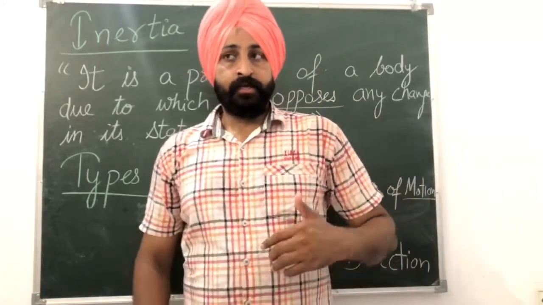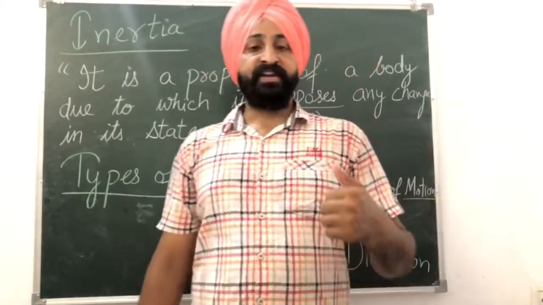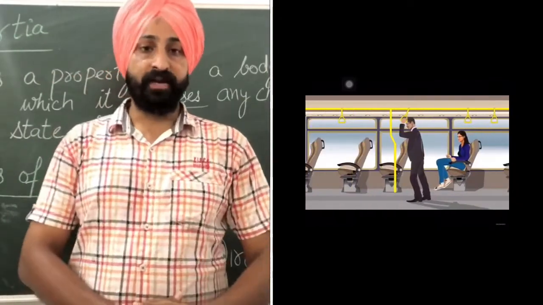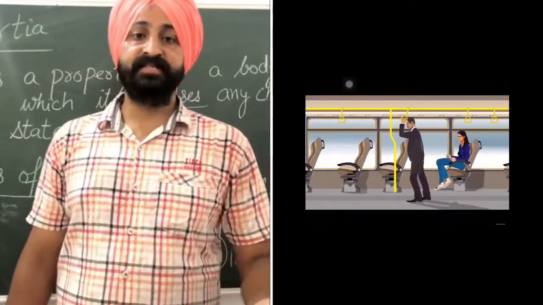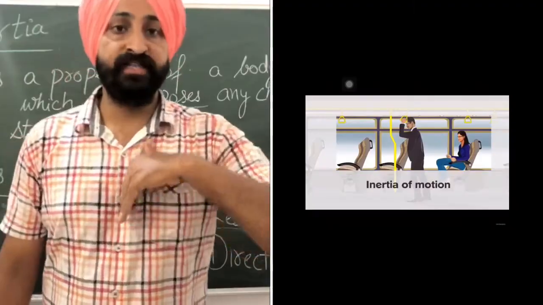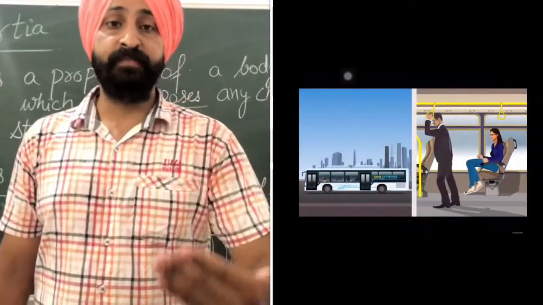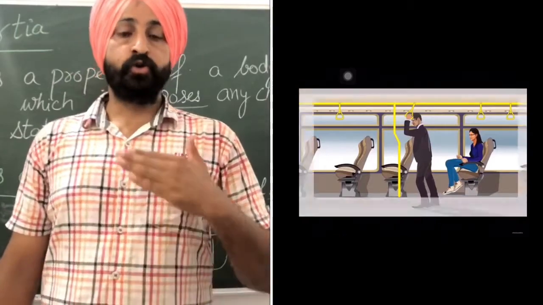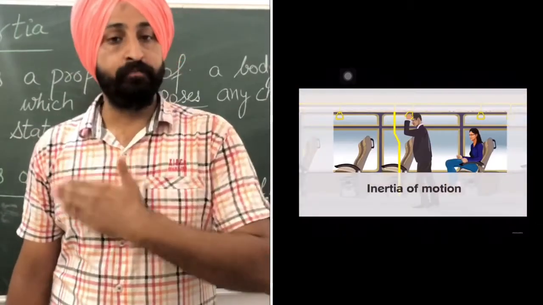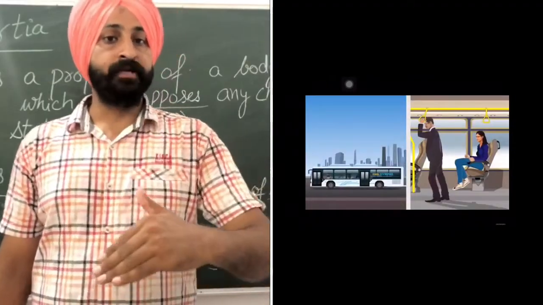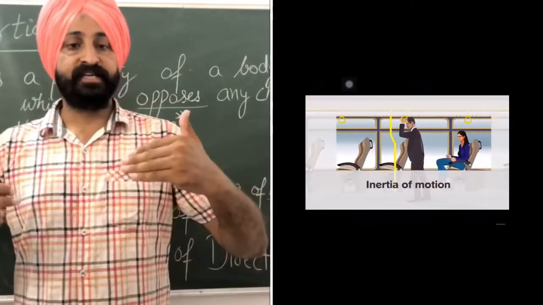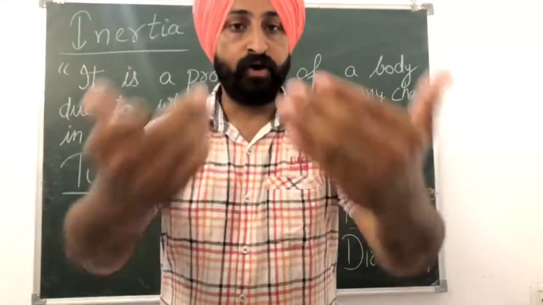You can also take up the example of when you are standing in a bus and the bus is going at a certain velocity, and if suddenly brakes are applied, you tend to fall in the forward direction. Why are you falling? Because your body has inertia of motion. So your body wants to remain in motion, but the bus has stopped. That is why you will fall in the forward direction.